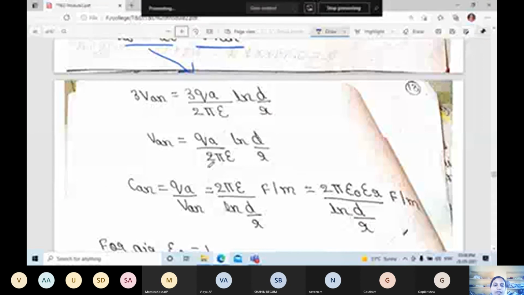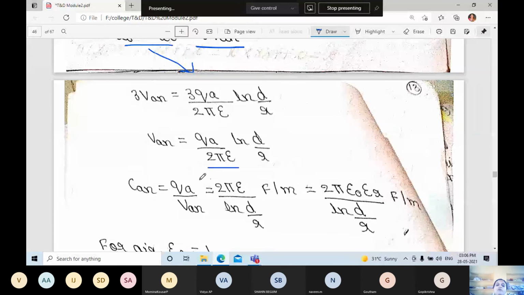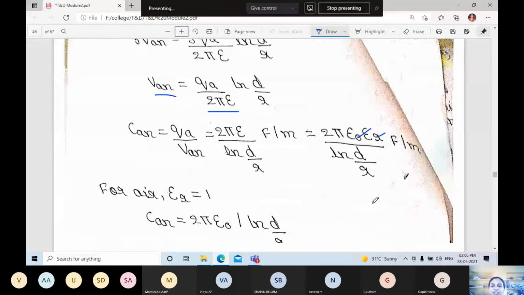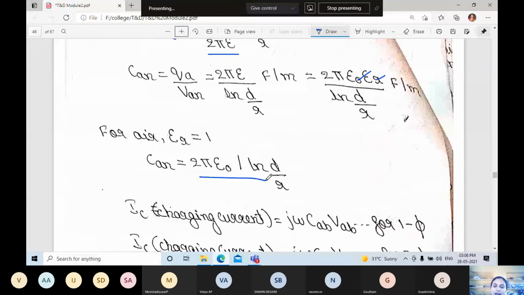C_AN is equal to Q_A divided by V_AN, and we know the value of V_AN. Now we should find out C_AN. Q_A gets cancelled, so you will be left with 2 pi epsilon divided by ln D by R dash. We can write epsilon as epsilon naught times epsilon R, where epsilon R is equal to 1. Then what you will get is 2 pi epsilon naught divided by ln D by R.